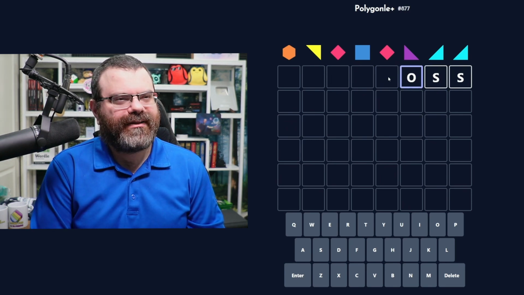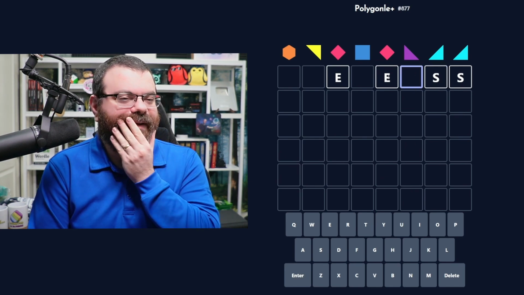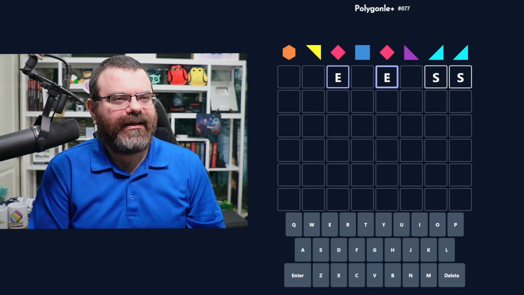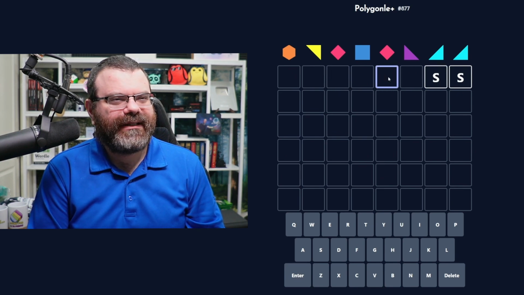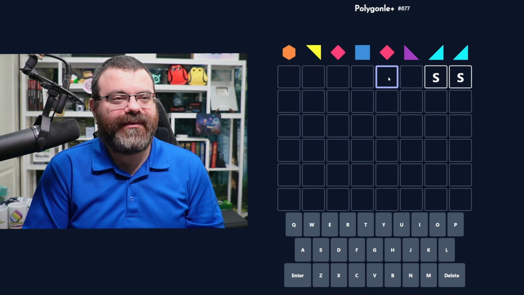Could be os. If this was a vowel, like an E, I don't see how a consonant would go here, but I don't think we're going to do a double vowel either. Doesn't have to be double S at the end, but that's one of the most common double endings.